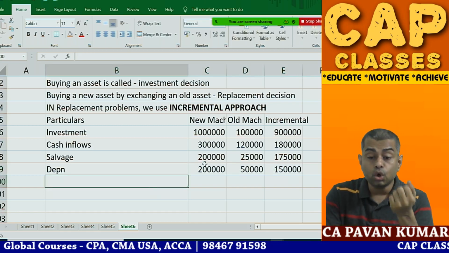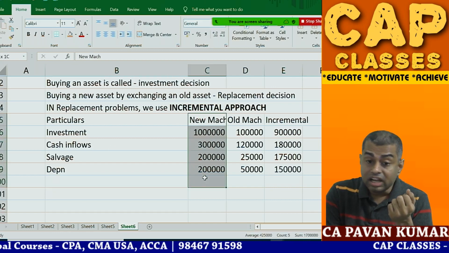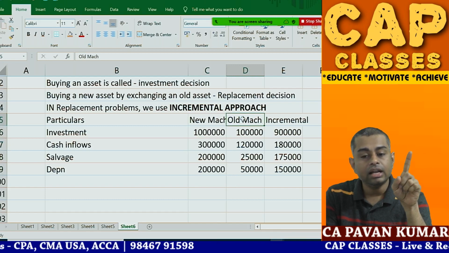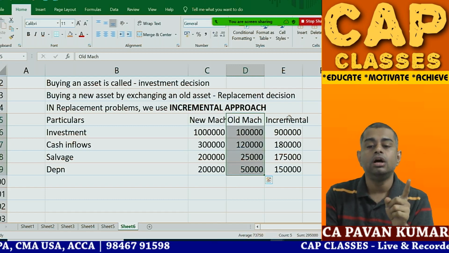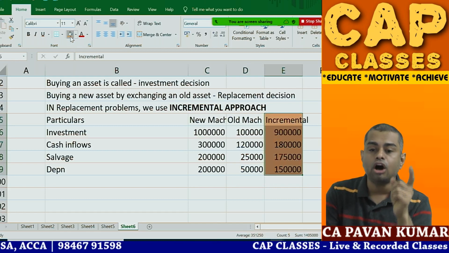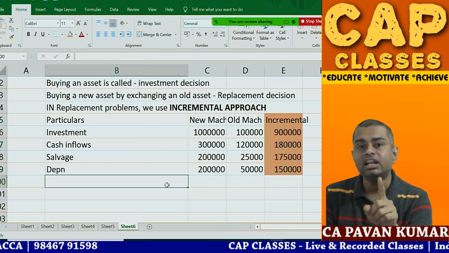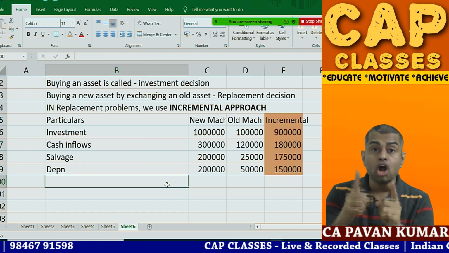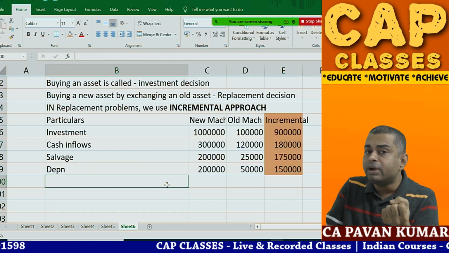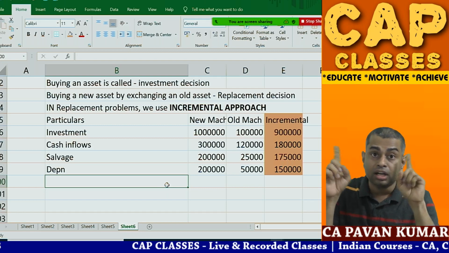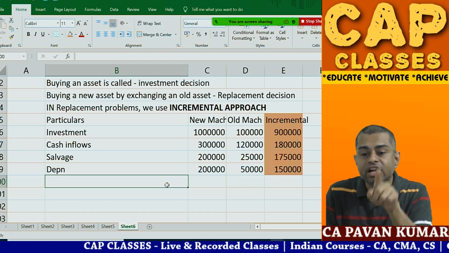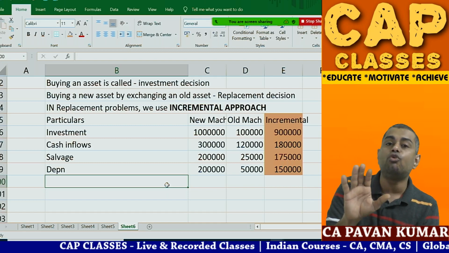Okay, so I will not calculate NPV with these columns, but I calculate NPV with this column, which is known as incremental NPV, because I am not making a decision, shall I buy Alto car or shall I buy Swift Dzire? This is not my decision. My decision is: is it worth buying Swift Dzire by exchanging my old car?